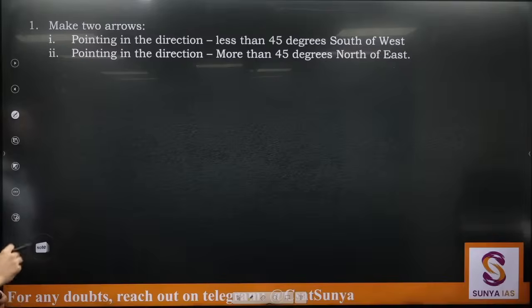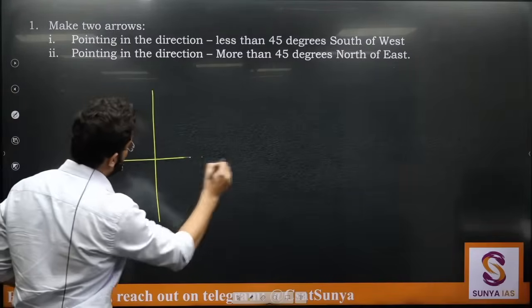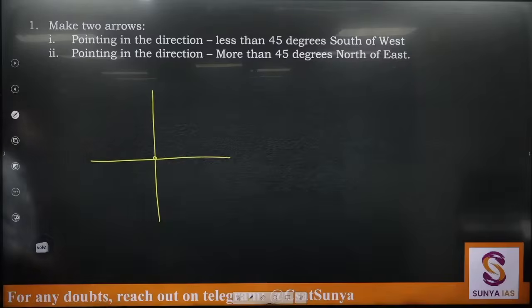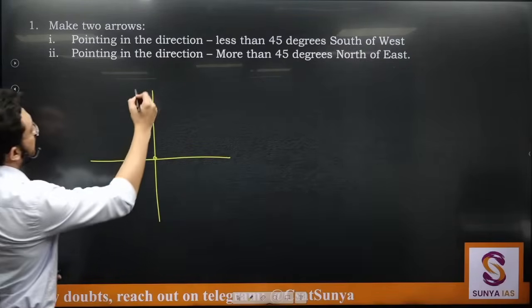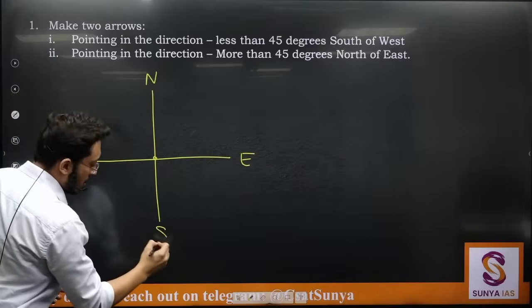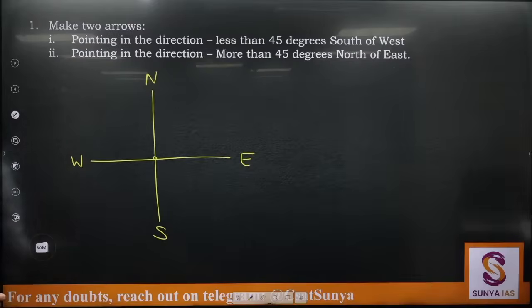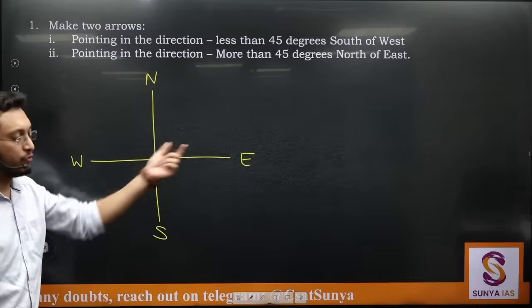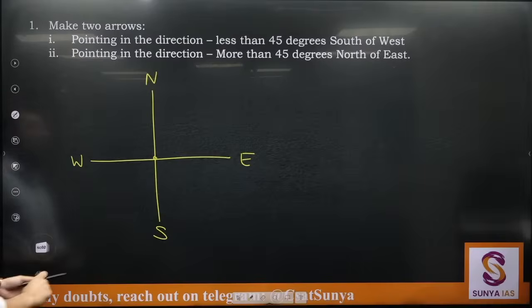Done. So you are just supposed to make 2 arrows right now. Always start your directions ka question by making this. You have 4 universal directions.